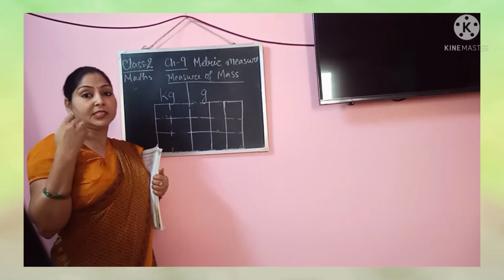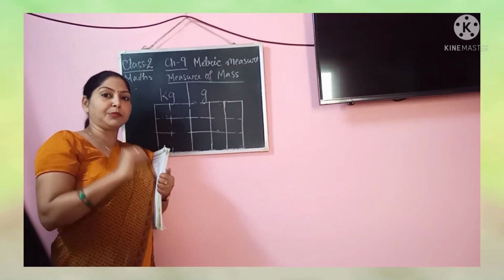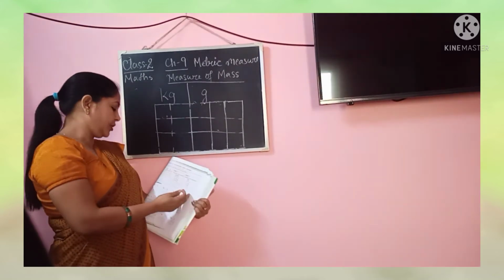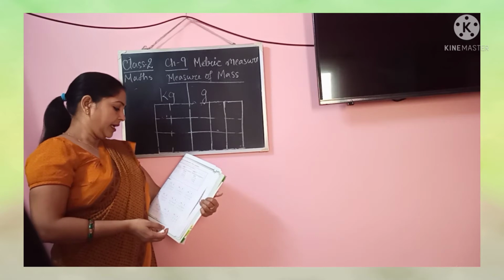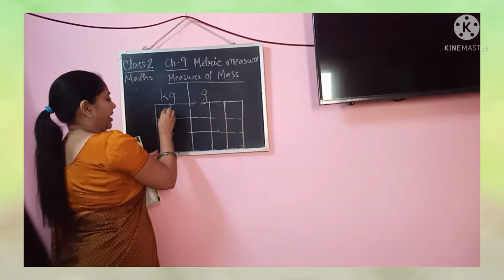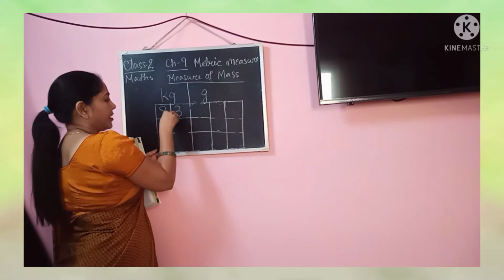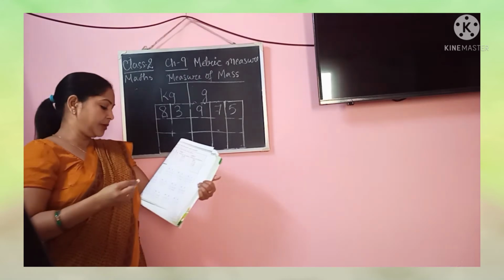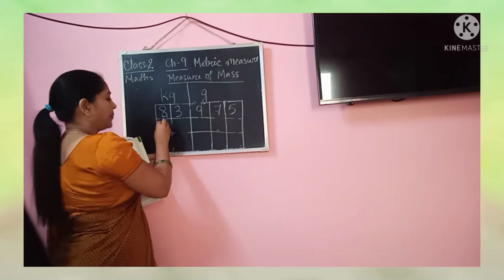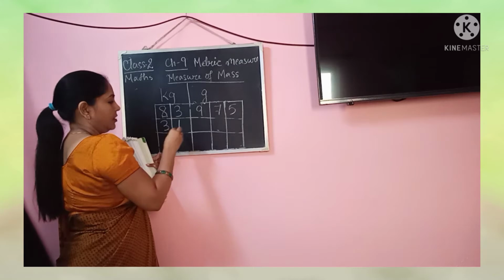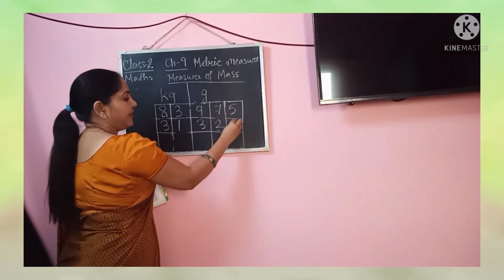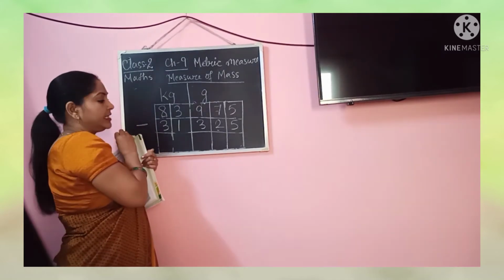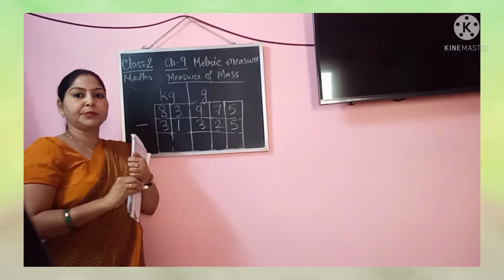Difference means subtraction. Okay, after subtracting, we get the difference between any two numbers. So the first question is 83 kg 975. You have to subtract 31 kg 325 from this number. Subtraction sign is this. Let us do the subtraction.